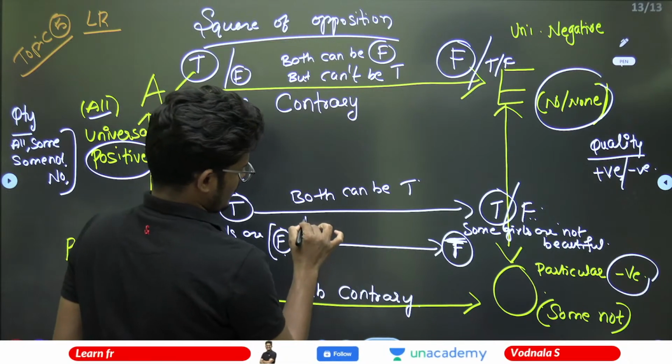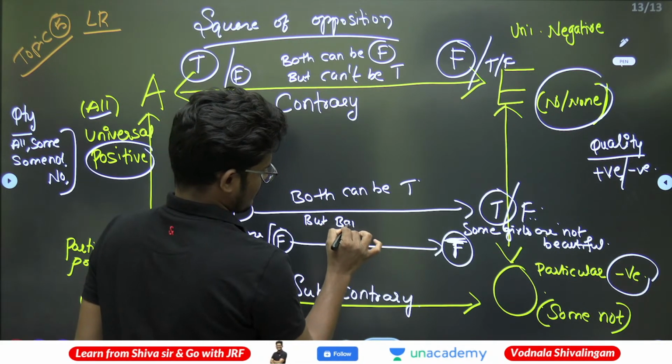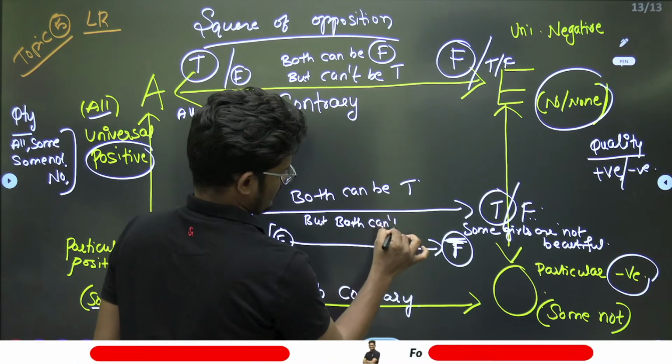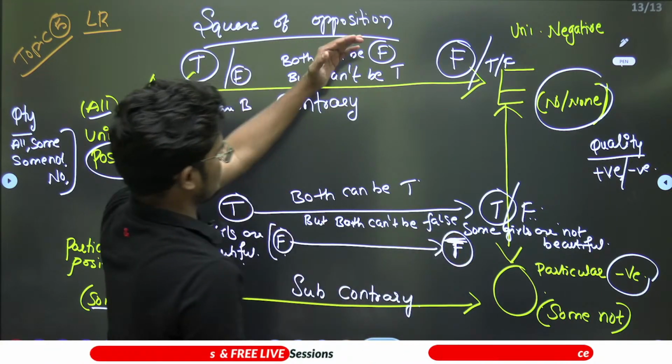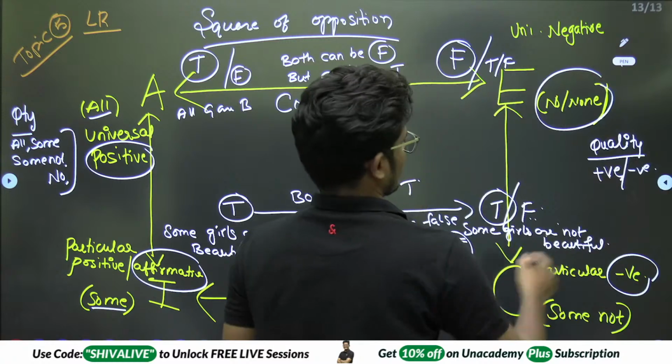Both can be true but both cannot be false. Simply, contrary's opposite is subcontrary. That's what it is. Contrary's opposite is subcontrary.